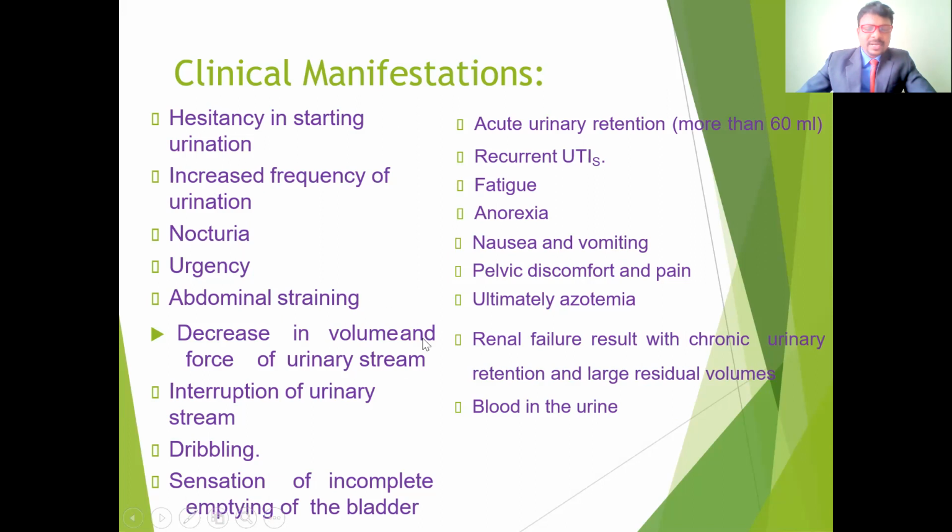And also abdominal straining. Because of urinary retention, the urine cannot pass easily and the bladder becomes enlarged. Because of the enlargement of the bladder, there may be distension in the abdomen, causing abdominal straining. There is also a decrease in the volume and force of the urinary stream. Because of the obstruction of the urethra, the person is unable to pass the water content properly.